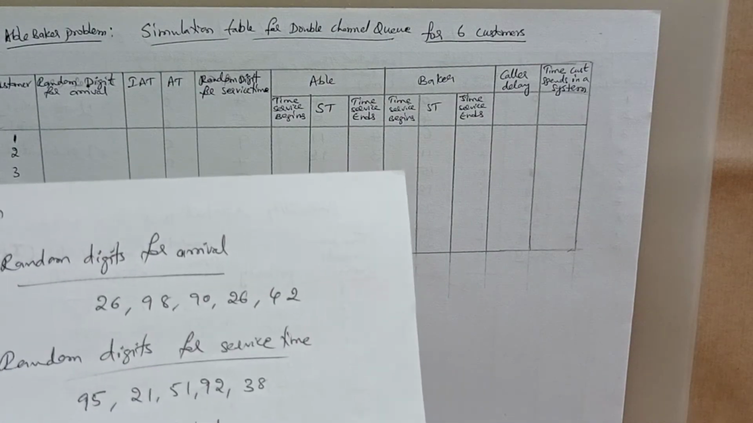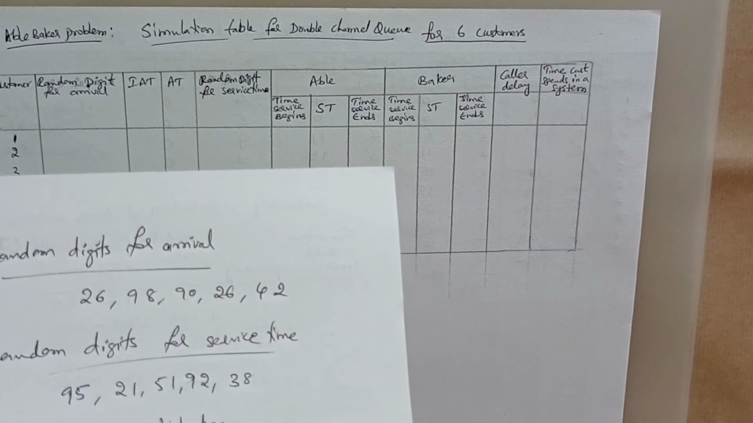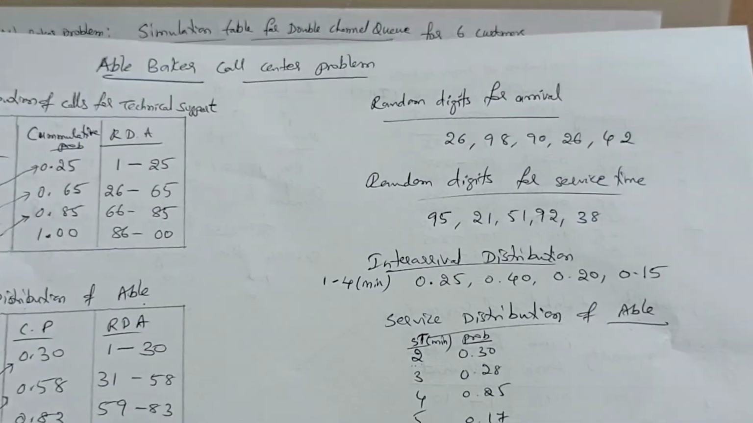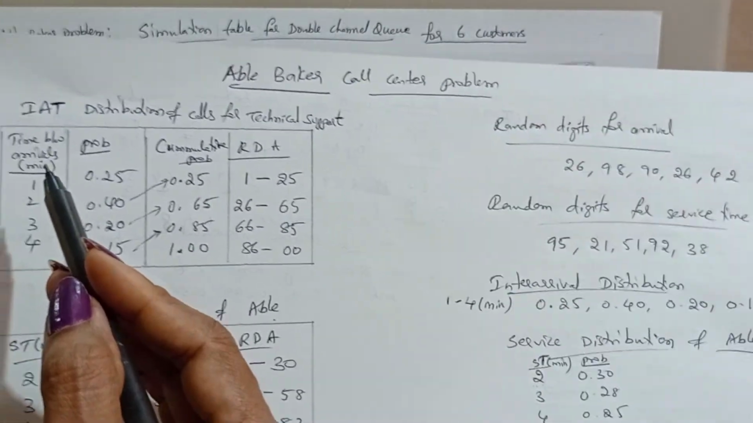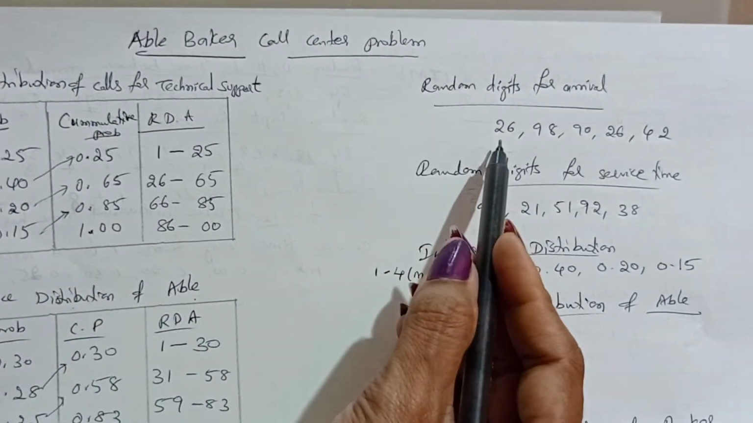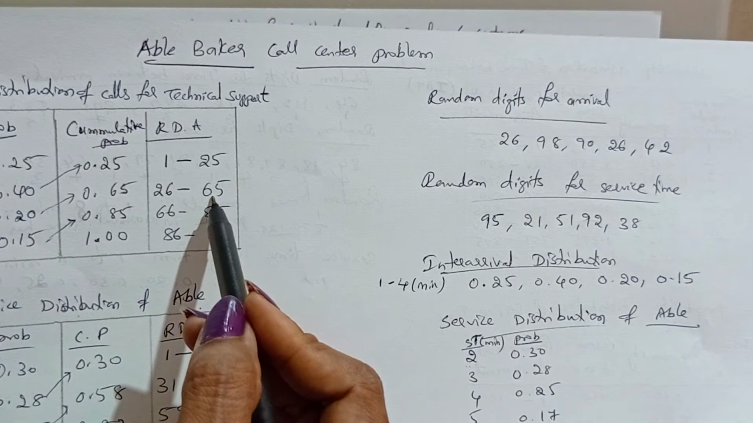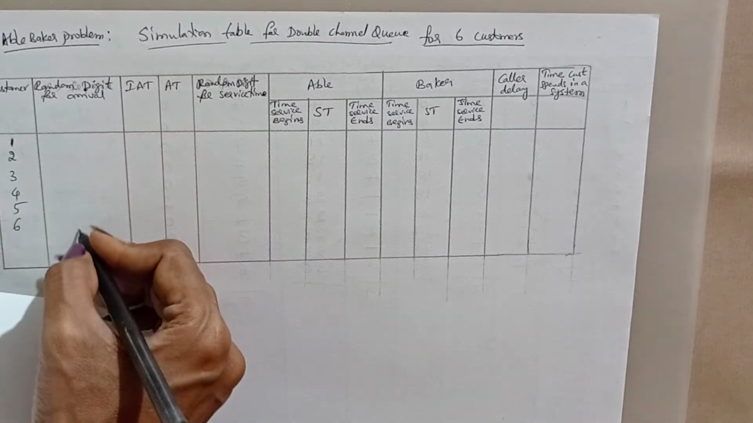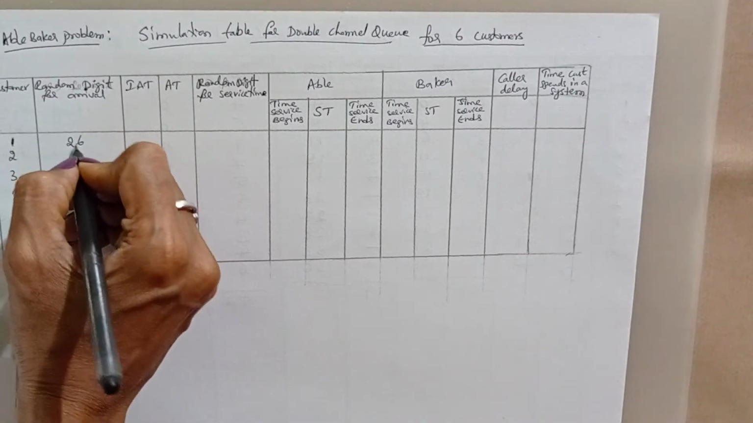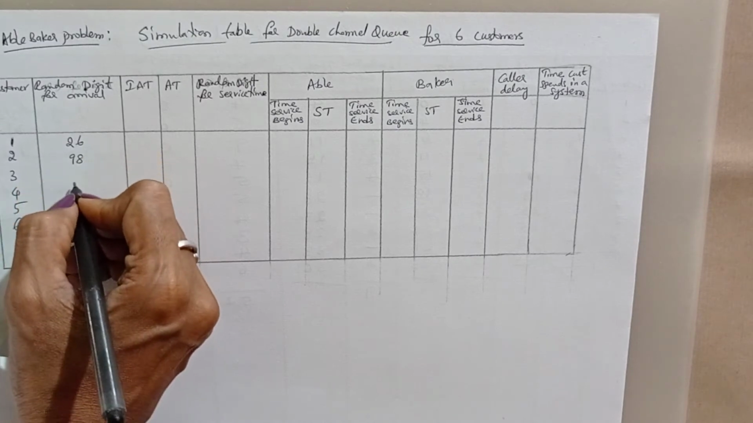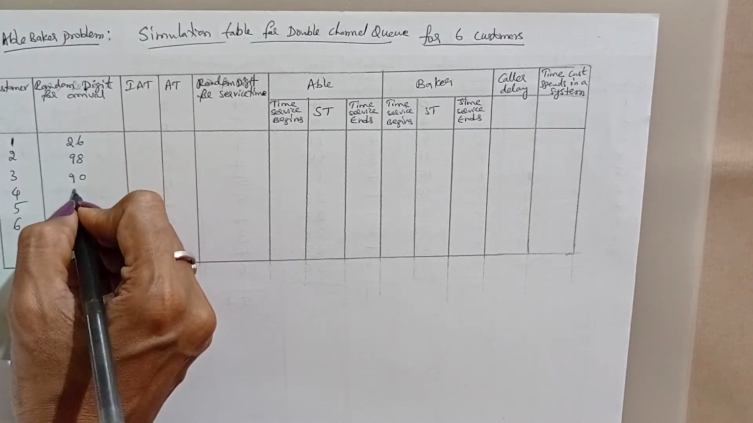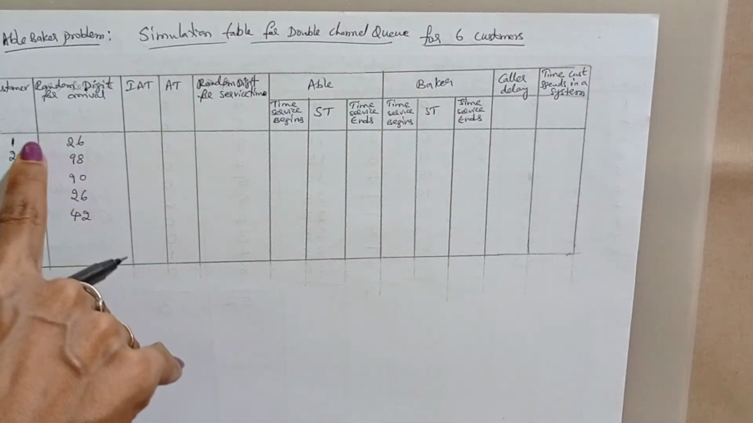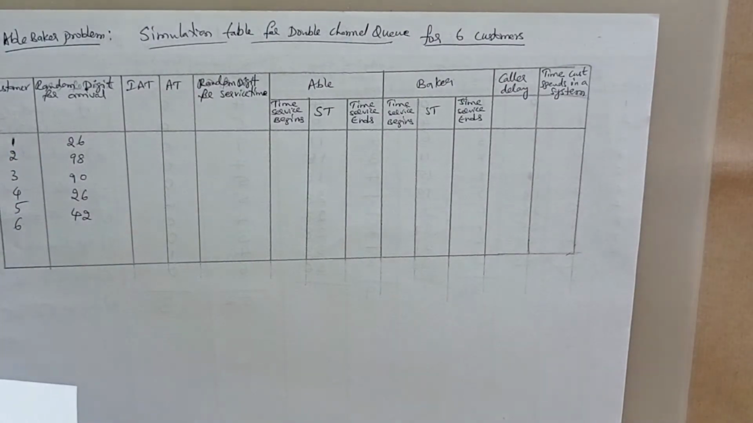The random digits for arrivals are 26, 98, 90, 26, 42. Now we'll find these values by looking at the inter-arrival table. First, 26 falls in 26 to 65, so the inter-arrival time is 2. First we'll write all the values directly: 26, 98, 90, 26, 42. Why do we get only 5 values? Because inter-arrival time is nothing but the time between two customers.